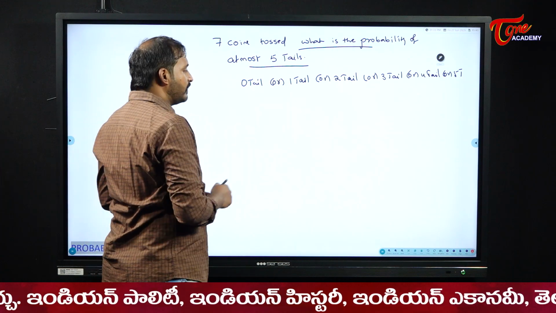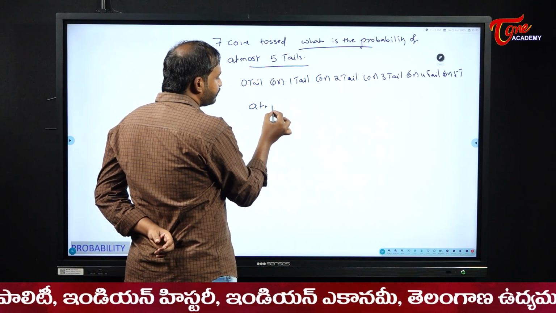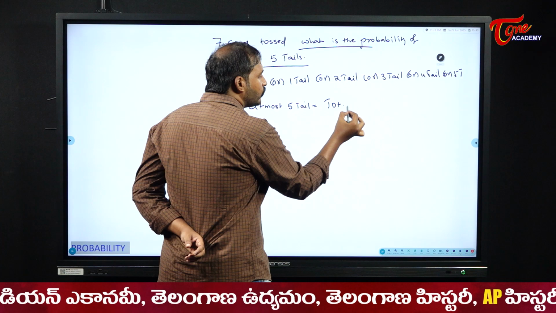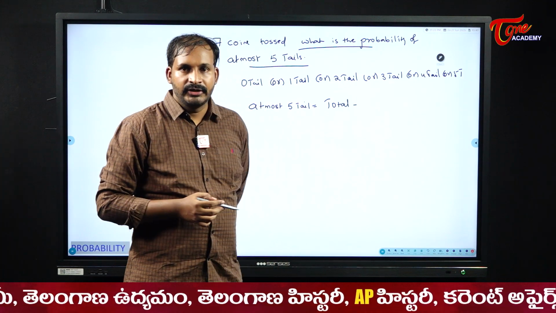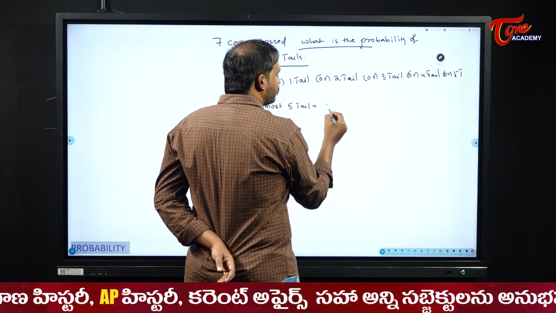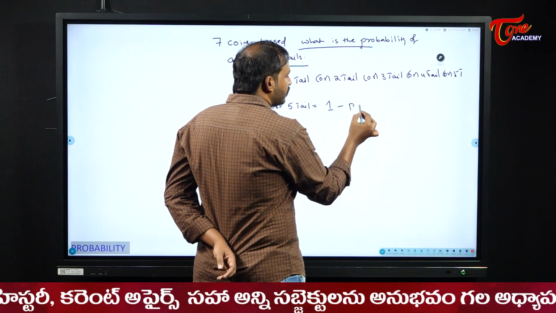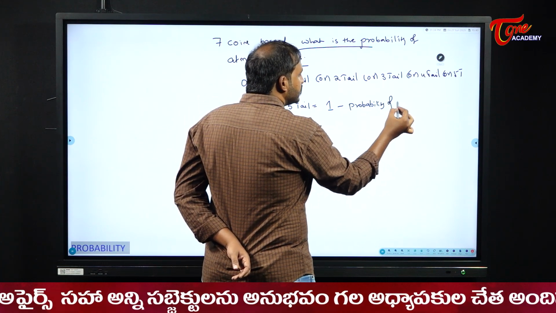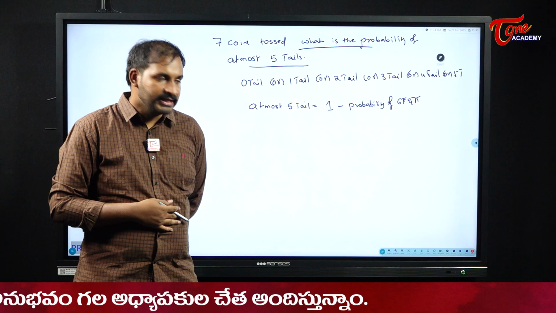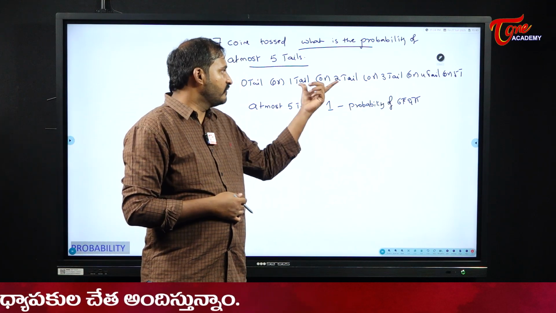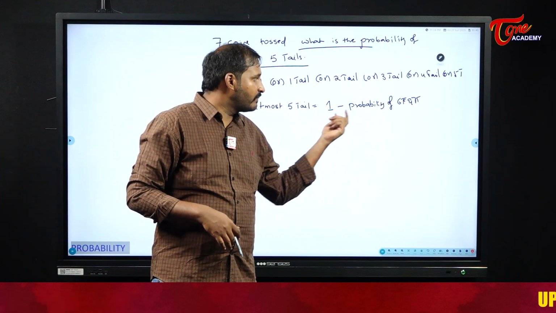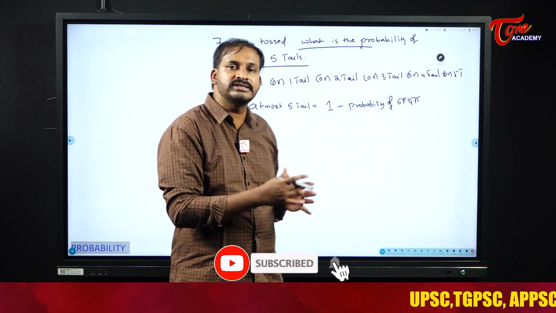So at most 5 tails means, can I write it in this manner: total minus, or else directly 1 minus. Total here in the sense 1. 1 minus the probability of getting 6 tails and 7 tails. Anyway, both the answers are the same. Either you find the probability of getting at most 5 tails, or 1 minus the probability of 6 tails and 7 tails, both will give us the same output.